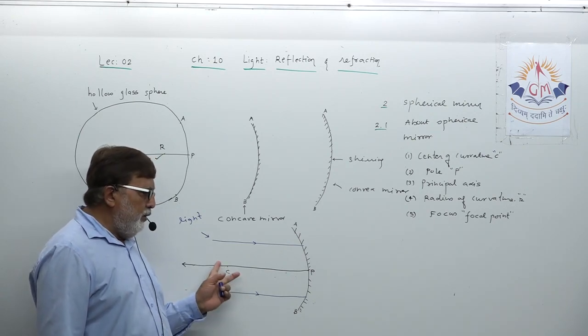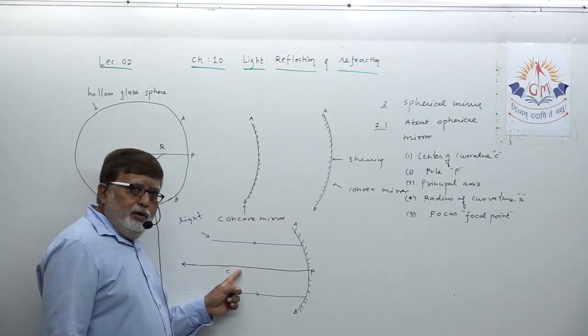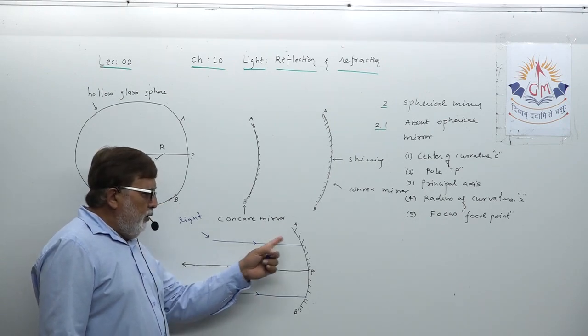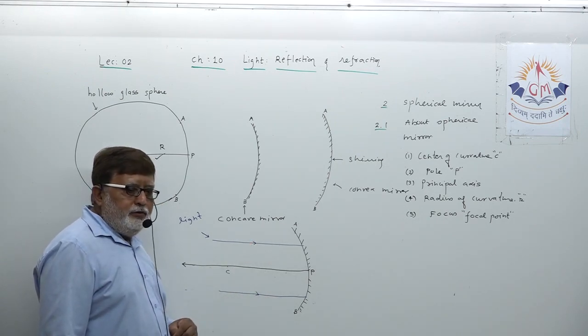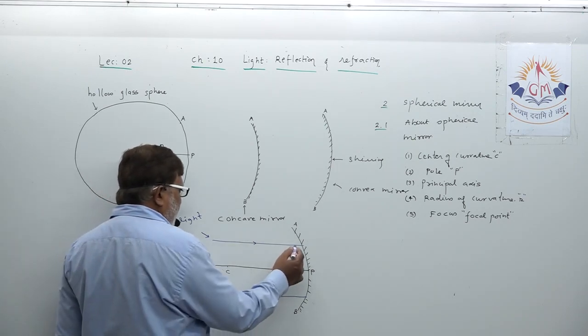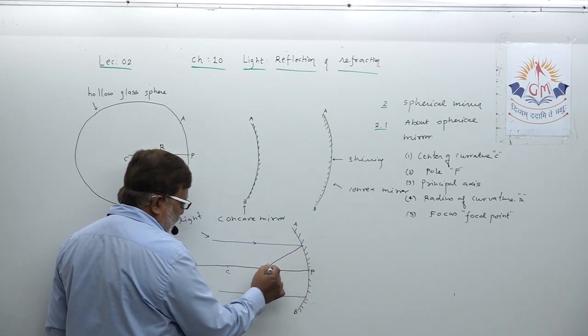Try to understand. Rays of light parallel to the principal axis, when incident on the mirror, get reflected and converge at a fixed point.